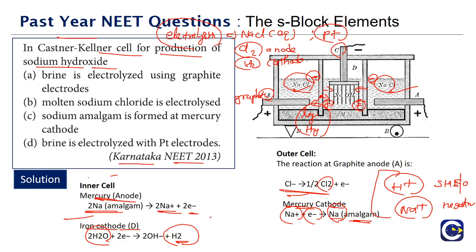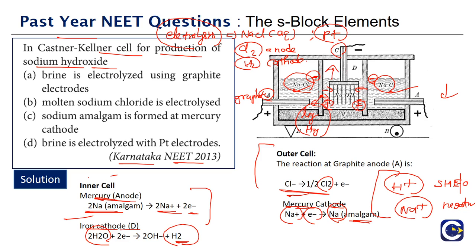So overall, if you look at the outer part as well as the inner part, overall what is going to happen is that in the outer cell the NaCl amount is going to keep on decreasing, and in the inner cell the NaOH amount is going to keep on increasing, and the NaOH will be formed inside the inner part of the cell.